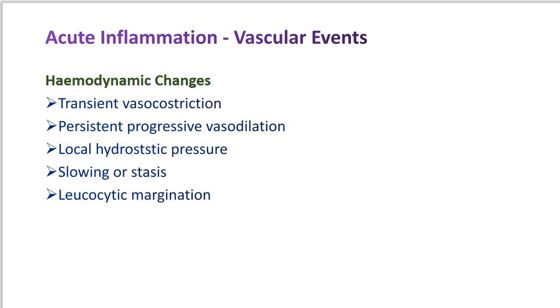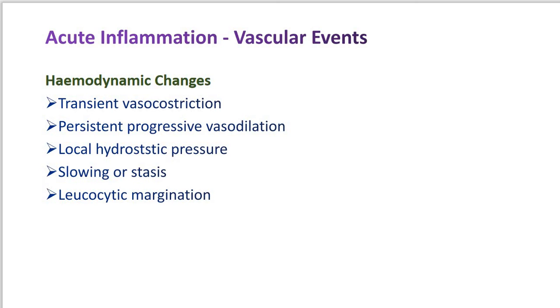Now it is followed by the third step, that is local hydrostatic pressure. In this step, the progressive vasodilation may in turn elevate or increase the local hydrostatic pressure, resulting in transudation of fluid into the extracellular space. This is responsible for swelling at the local site of acute inflammation. At the injured region, you observe that the swelling is there. This is due to the hydrostatic pressure.